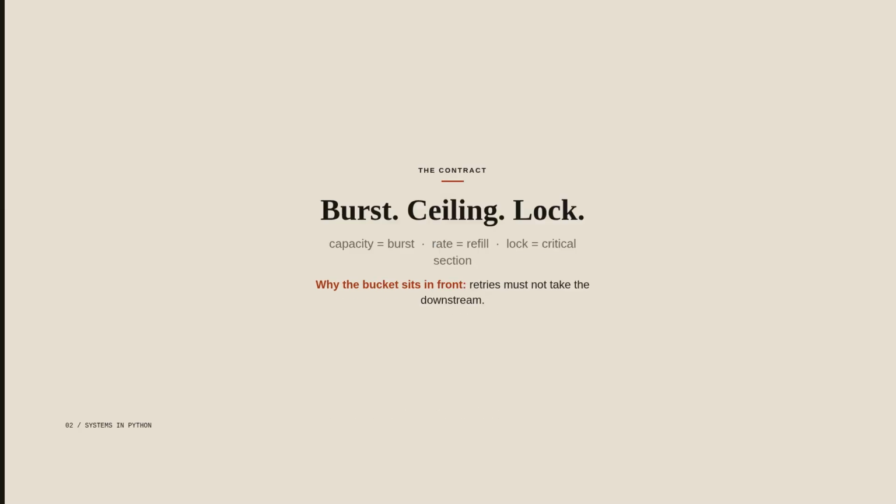Capacity is the burst. Rate is the ceiling. The lock is the critical section. Put that in front of a login, or any endpoint that dies when clients retry together.